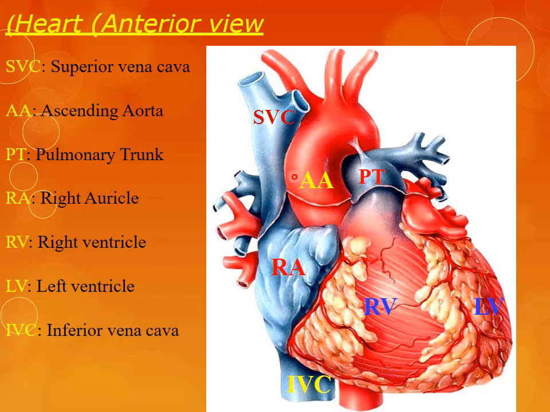So on the anterior aspect of the heart, we can see the superior vena cava. This is ascending aorta, then arch of aorta. This blue one is the pulmonary trunk. This is right auricle, which is the part of right atrium. This is the atrioventricular groove. This is right ventricle, left ventricle, anterior interventricular groove, lodges the anterior interventricular artery and the middle cardiac veins, and the inferior vena cava. This is the descending aorta.